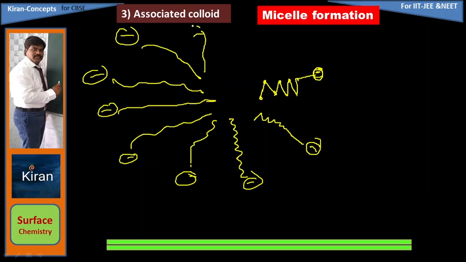So like this, many molecules combine together to form one cluster in water. When you dissolve soap in water, the soap molecules are ionized. The C17H35COO minus particles, each carrying a minus charge, repel each other, and then these terminals will be closed.